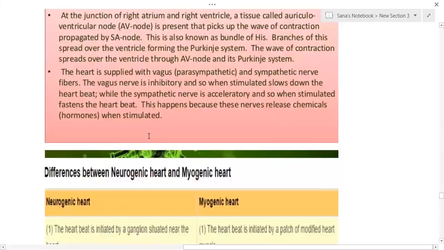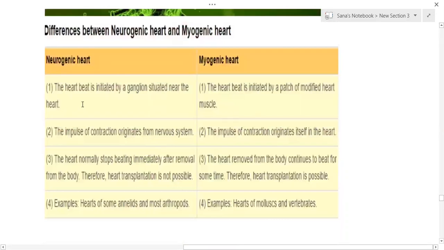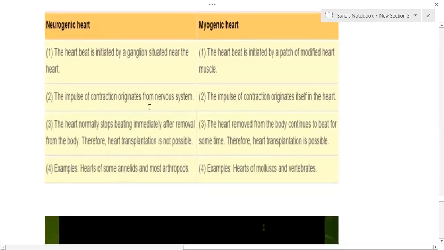If you want to know the differences between neurogenic and myogenic heart: the neurogenic heartbeat is initiated by ganglia situated near the heart, and the impulse of contraction originates from the nervous system.